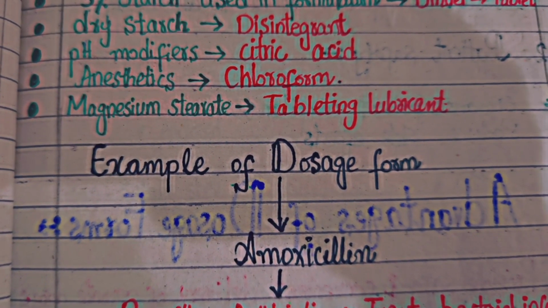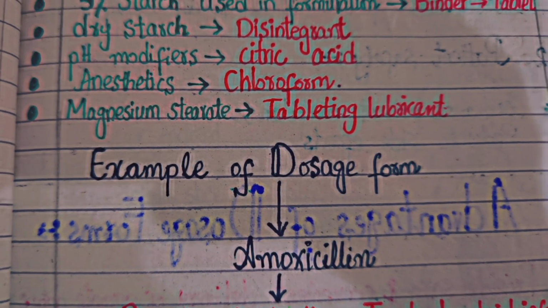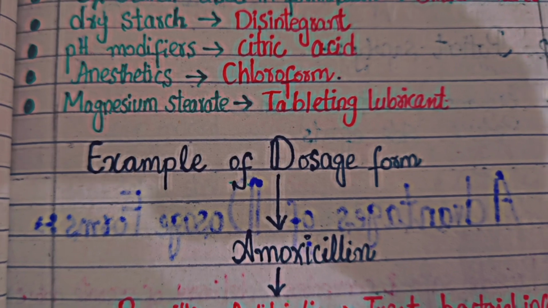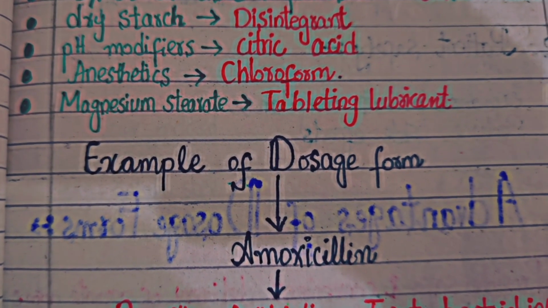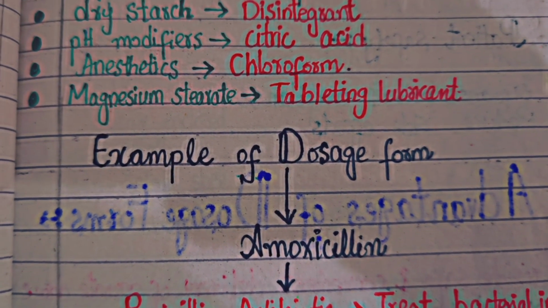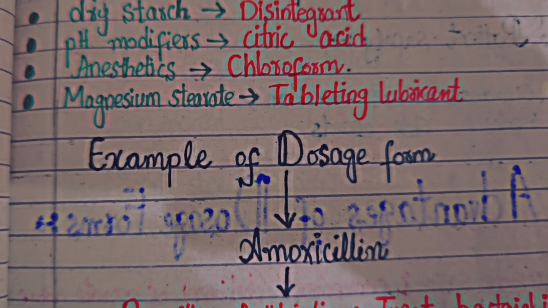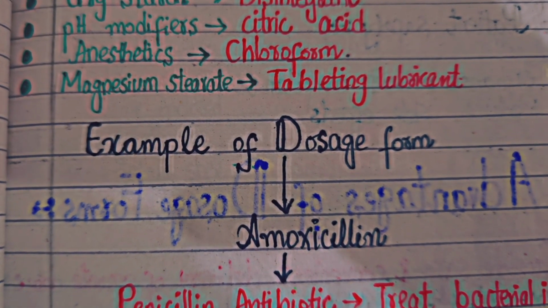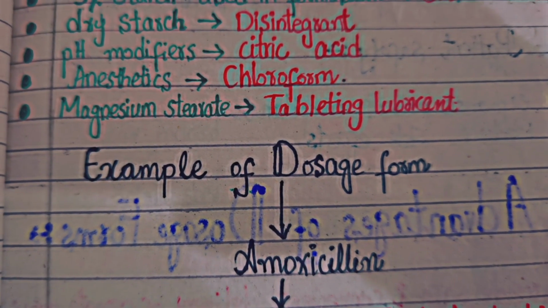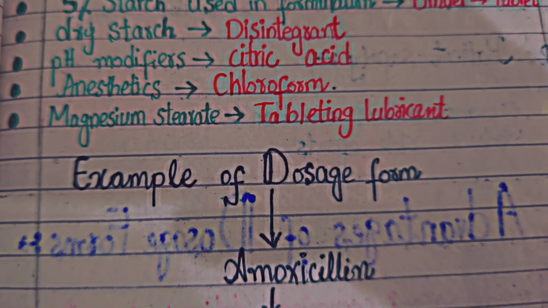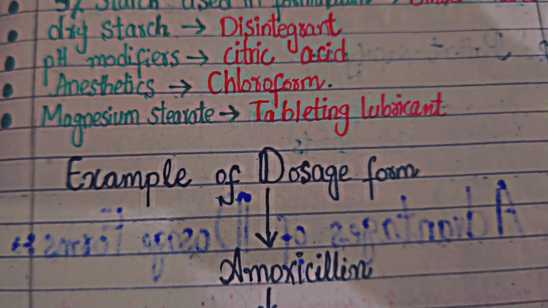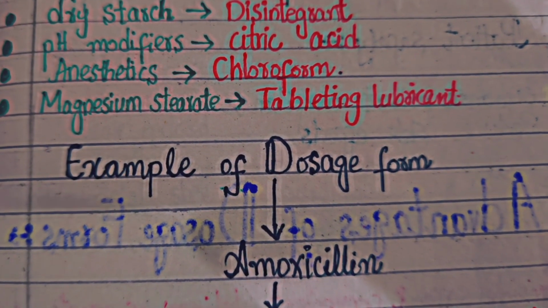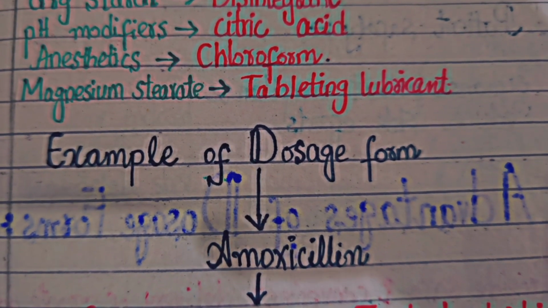The disintegrant is used in the gastrointestinal tract to disintegrate the tablet so the active ingredient goes to the stomach. pH modifiers include citric acid, tartaric acid, etc. Anesthetics used are chloroform and magnesium stearate. Tableting lubricant: remember, magnesium stearate or metallic stearates are used as a tableting lubricant. Sometimes it is also used as an anti-adherent, but the most suitable property is tableting lubricant.